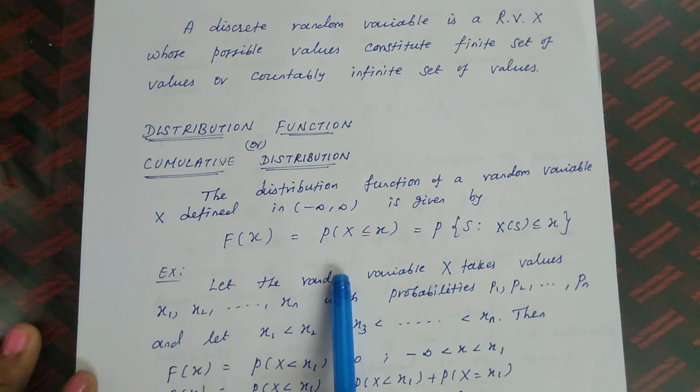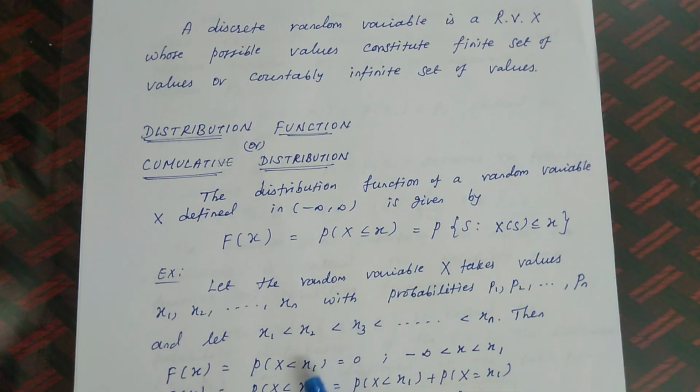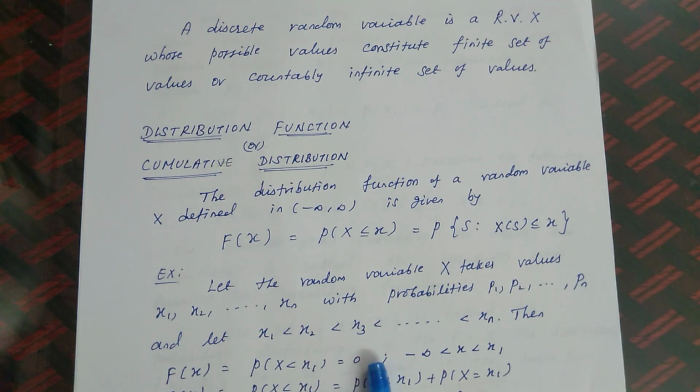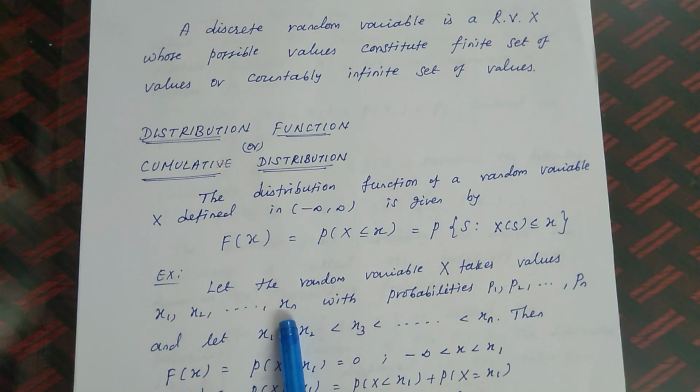Here the first value of the random variable is x1. According to the definition, first we take the strictly less than case: P of X less than x1 is equal to 0, because the random variable capital X takes the values x1 to xn. There is no value less than x1. That is the reason why the probability of X less than x1 is 0. So this 0 holds in the interval minus infinity to x1.